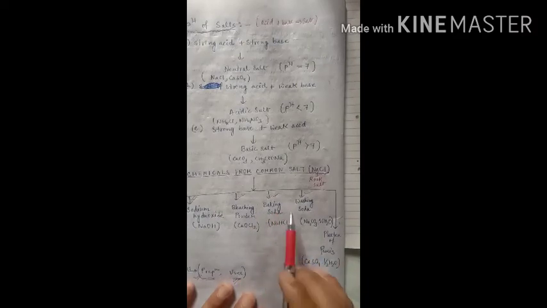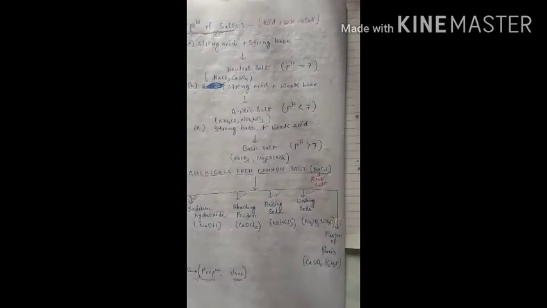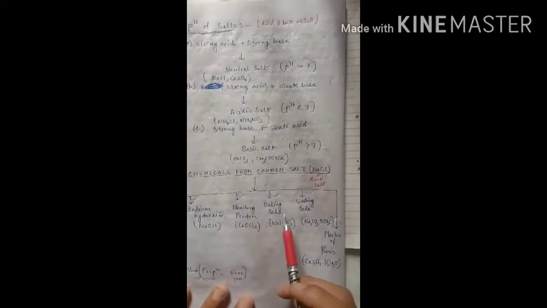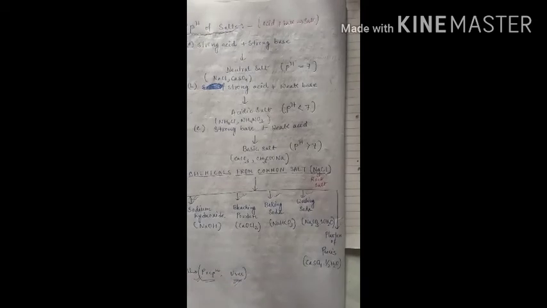When sodium chloride reacts with different reactants, different compounds are formed that are very useful.